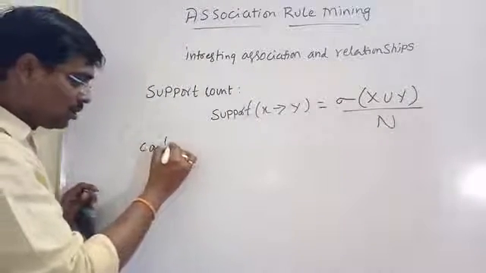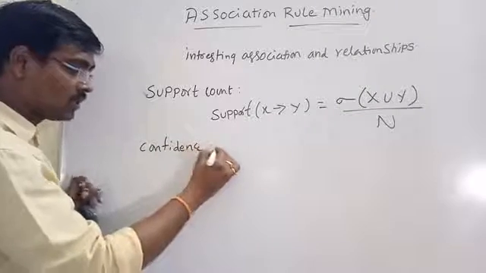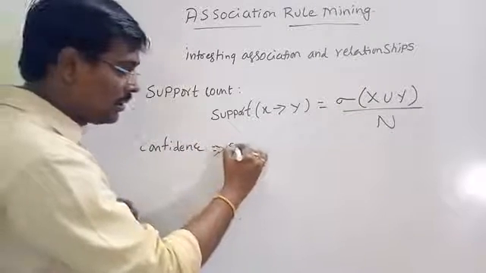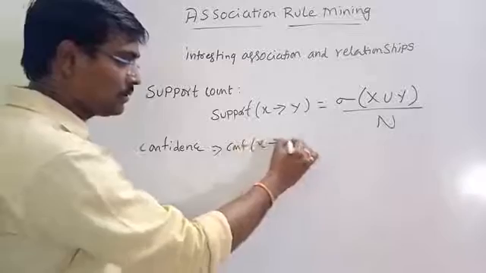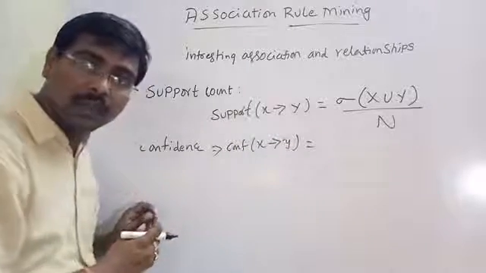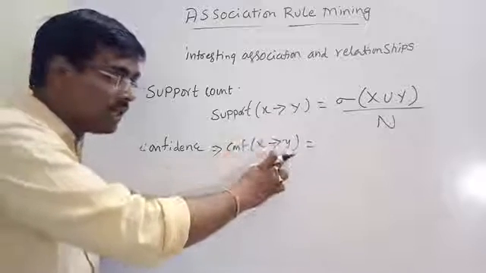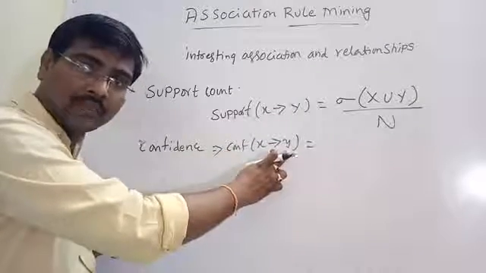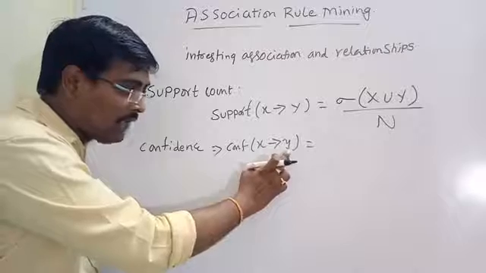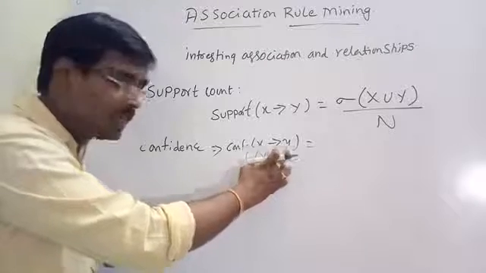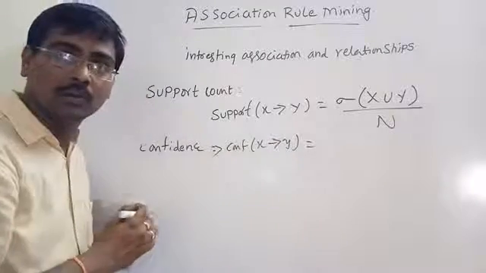Similarly, one more measurement is confidence. The confidence of X tends to Y specifies how frequently item Y appears in a transaction that contains X also.